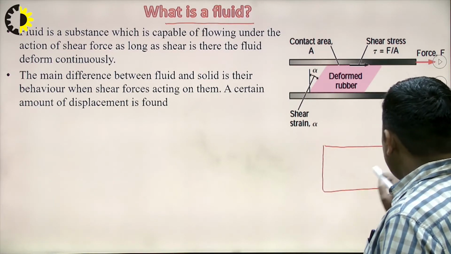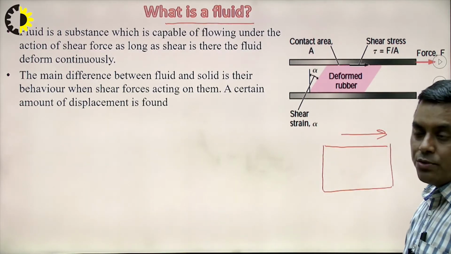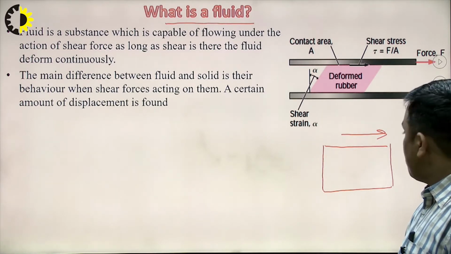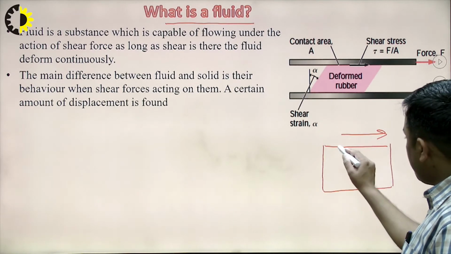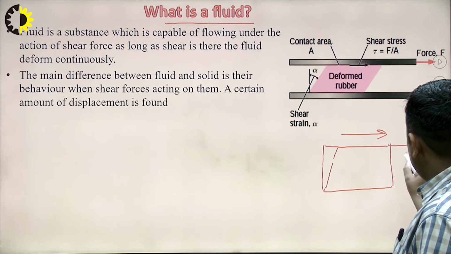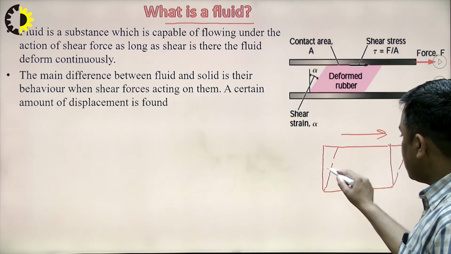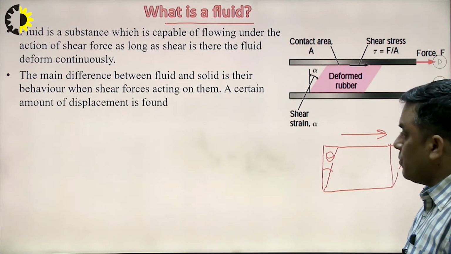a solid object, when it is subjected to shear force, meaning the force which is parallel to the plane of application, what happens? This shear force causes a strain in it. This is the shearing action, and shear strain is caused by shear force.